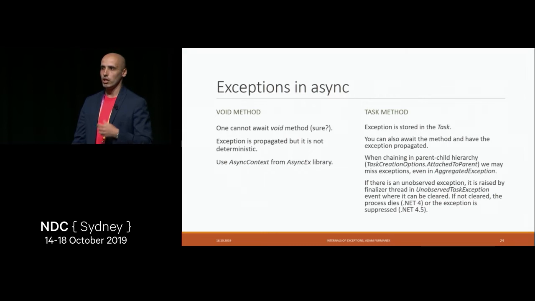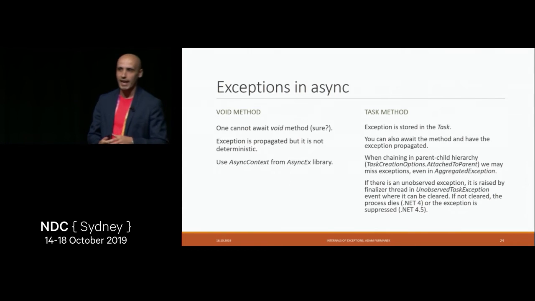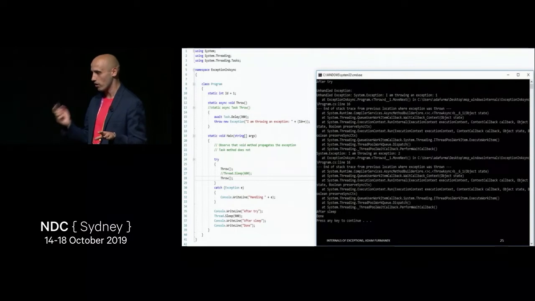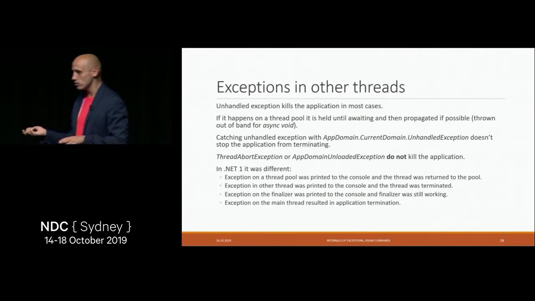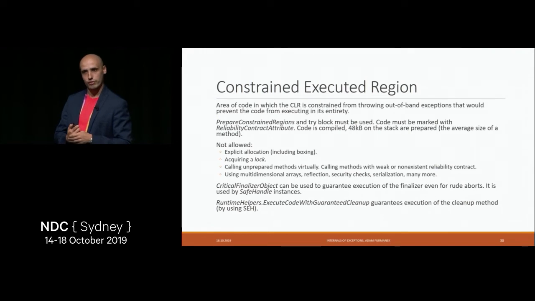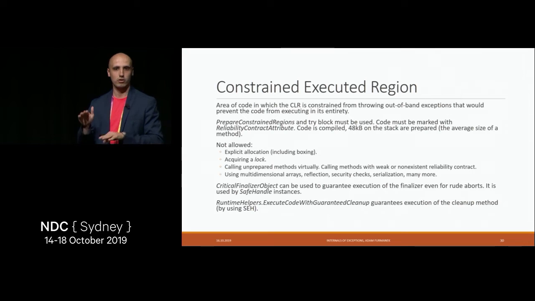OK, so now we answered the question: when are exceptions thrown? The thing is, can we ask .NET, hey, stop throwing exceptions on us. Please do not throw anything for us. And the answer is we can do this. It's called a constrained execution region. Whenever we set up a constrained execution region, we tell .NET, hey, we don't want to have any exceptions in this part of code.